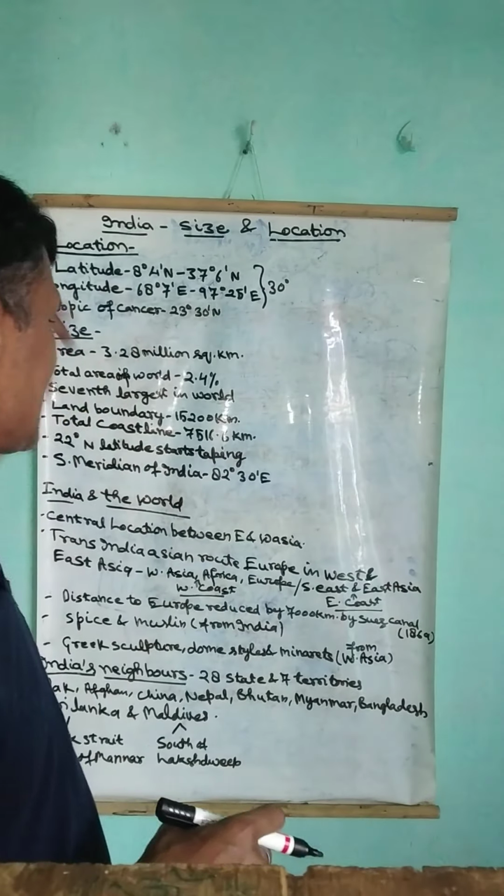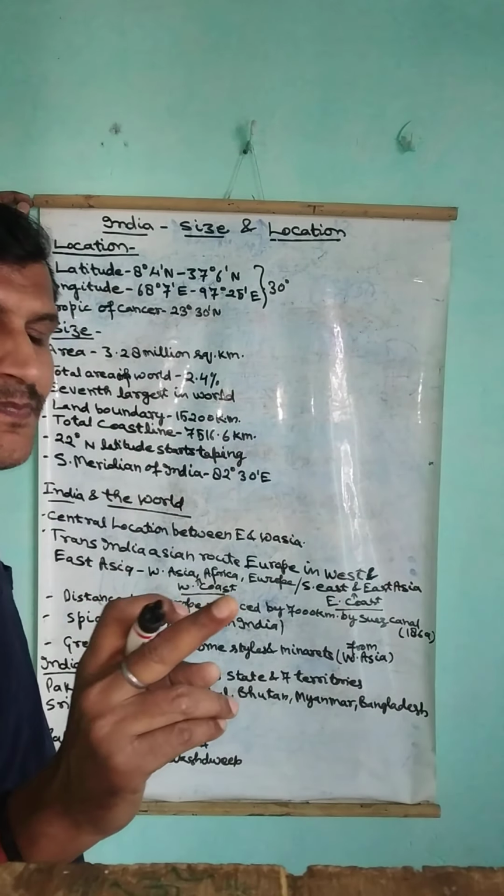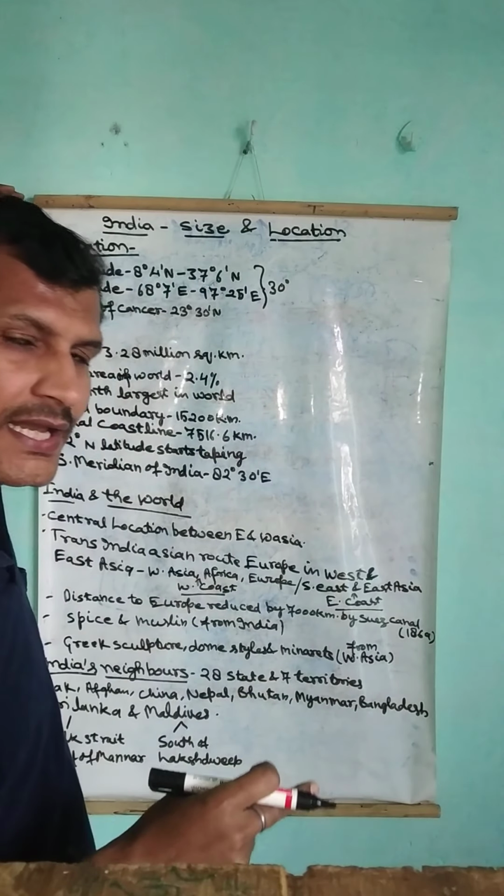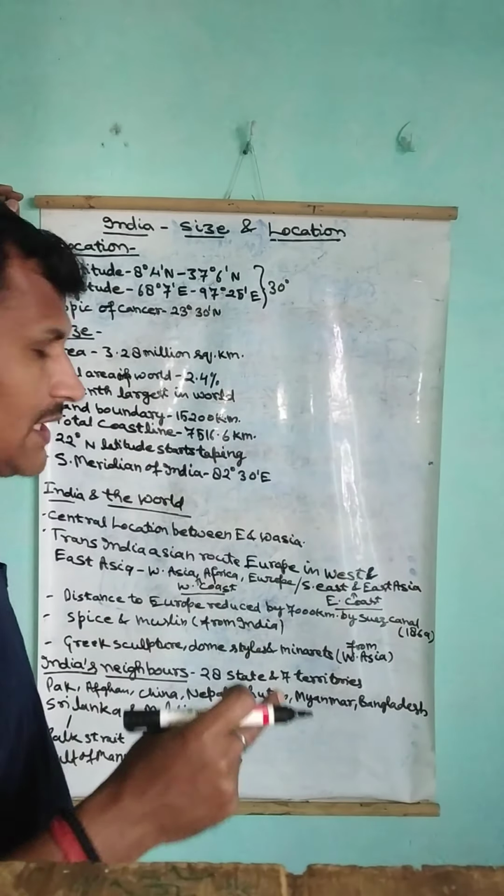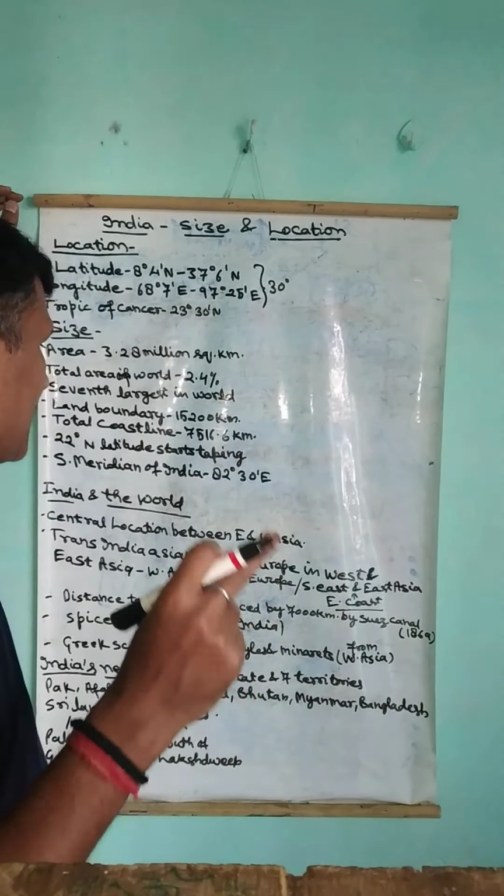So its extent, we got one line that is passing from the mid of India, from north to south, that is a longitude, it is 82 degree 30 minutes east. From this line we calculate eastern and western both sides. It gives the accurate time in comparison to the world.